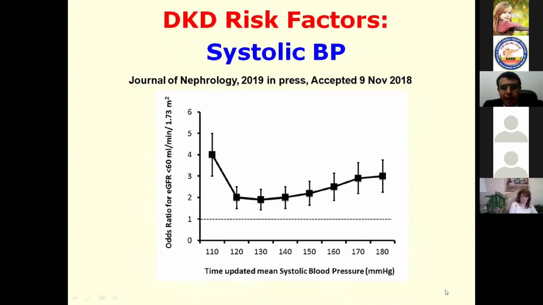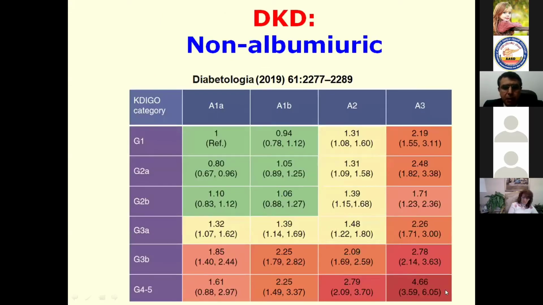What about other risk factors? These articles show that systolic blood pressure is a very important factor in the occurrence of diabetic kidney disease, with the best blood pressure between 120 and 130, but higher systolic blood pressure will, of course, produce a decline of the estimated GFR below 60 milliliter per minute.